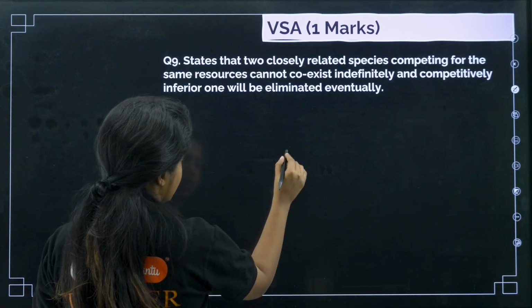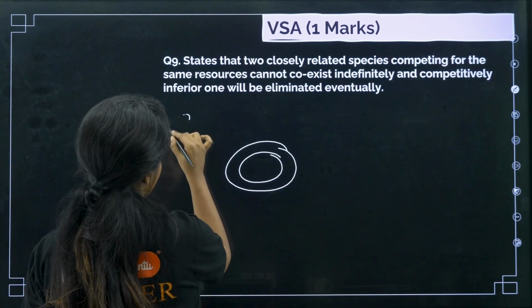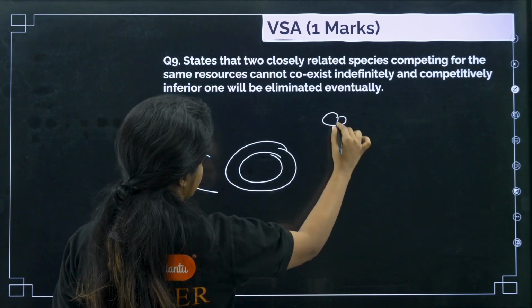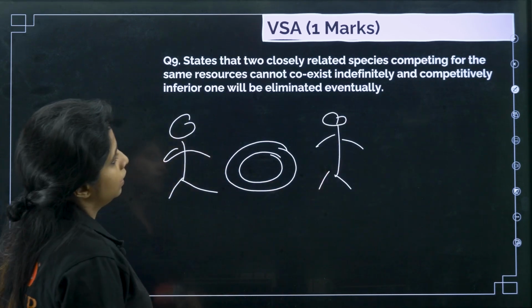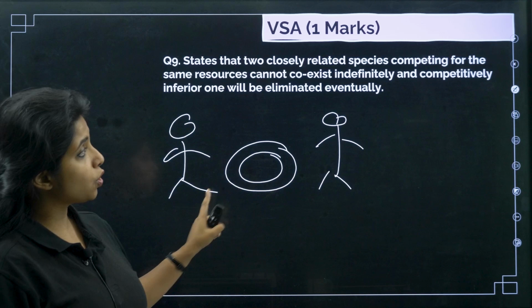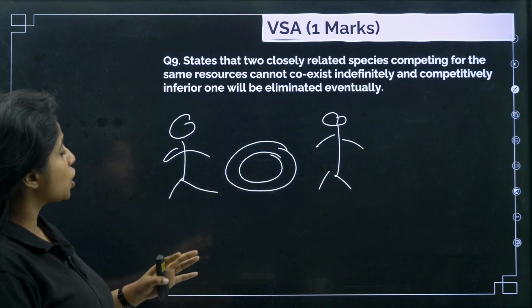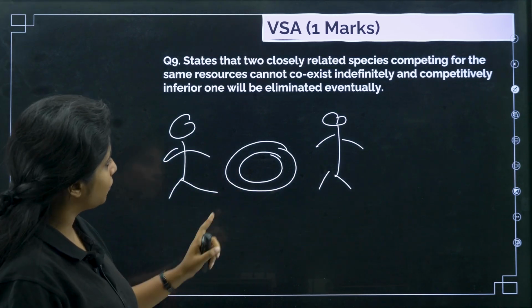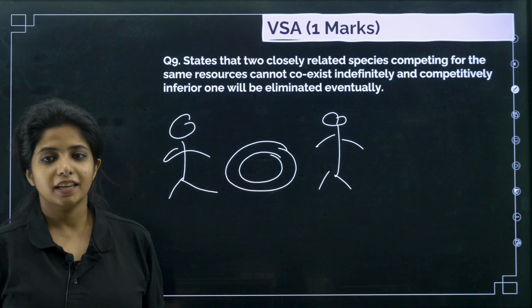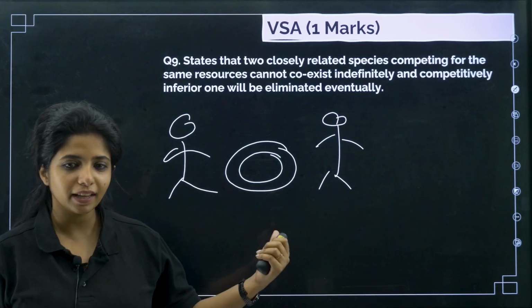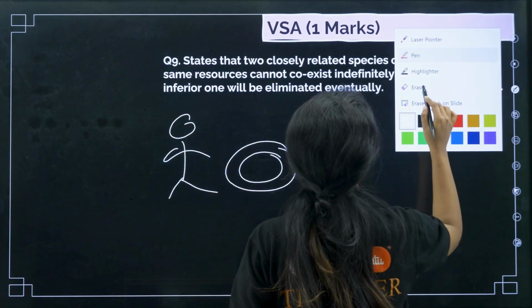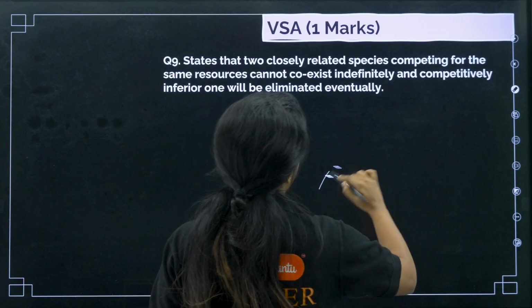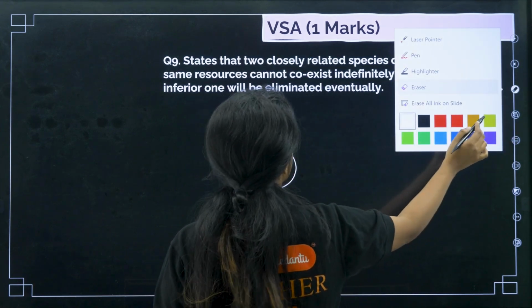Okay, so there is a same resource, that is a donut, and there are two closely related species competing for the same resource. They cannot coexist indefinitely, and competitively the inferior one will be eliminated eventually. So we should not be giving the example of donut and human beings. Instead, we should be giving an example of what? Some organisms. Okay, some organism is there, my dear children.